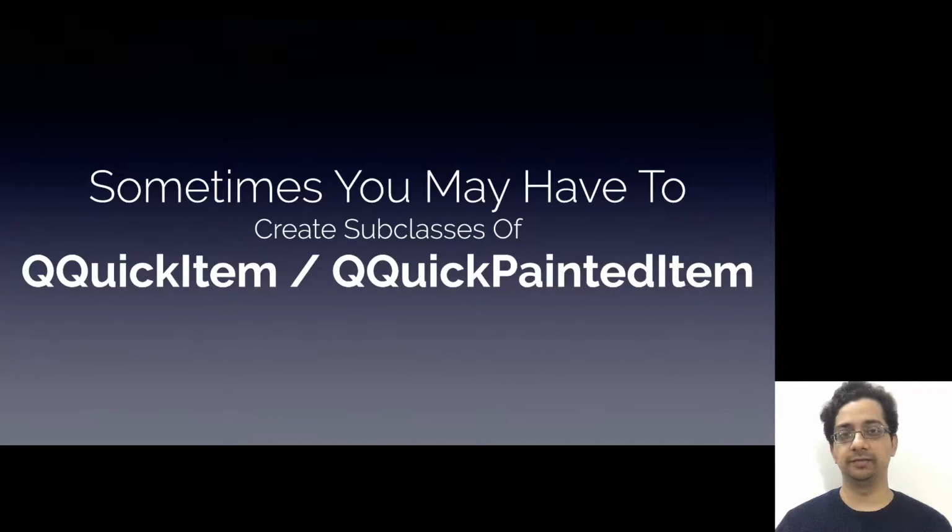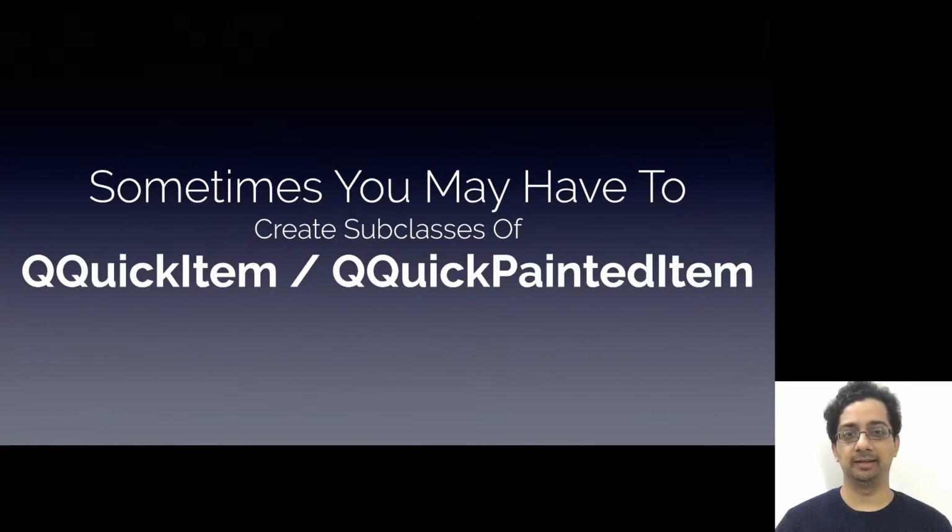But sometimes we may have to build specialized items by ourselves. Maybe because the built-in items don't provide the required functionality, or because we have to combine a lot of built-in items to offer functionality that a single item could have potentially offered. In such cases, we'll have to build custom items in C++ and use them in QML.